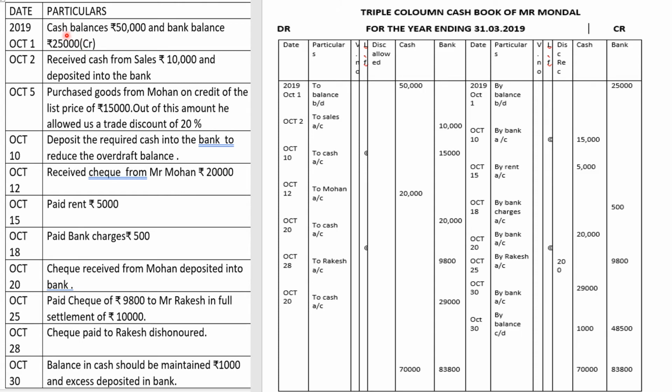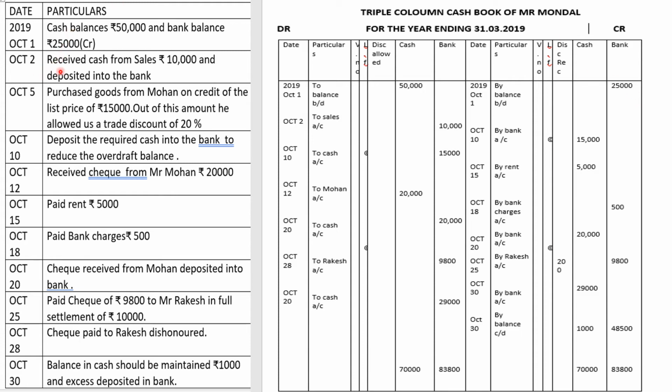So what will we record? Cash balance 50,000. As I told you, cash is an asset. Assets have a debit balance. So on October 1, 2019, "To balance brought down" in the cash column, 50,000. And this 25,000 of bank is an overdraft balance, so it's a liability for us. So we'll record it on the credit side: "By balance brought down" in the bank column, 25,000 rupees.